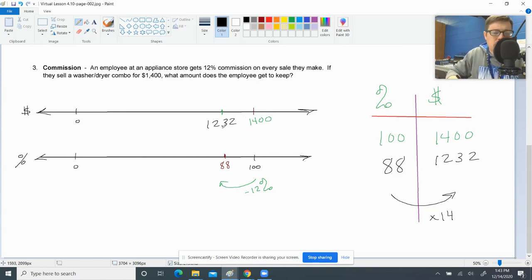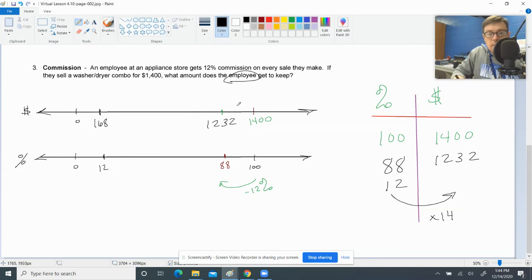All right, but let's look at the question because we got to be careful. What amount does the employee get to keep? Well, 12% of that the employee gets to keep, and that drops it down to this price for the company. But really, what they wanted to know was the 12%. So we should have put a 12 here to find out what the employee gets. The employee gets to keep 12%. So we need to do 12 times 14. And the employee gets to keep $168 because that's what 12 times 14 is. That's 12% of the selling price. So they get to keep 168 bucks.